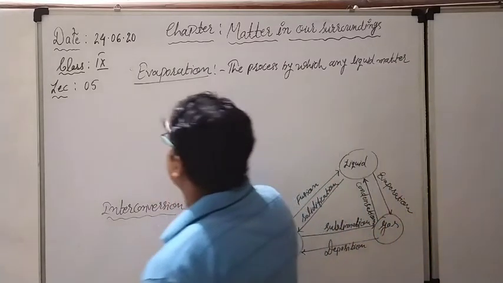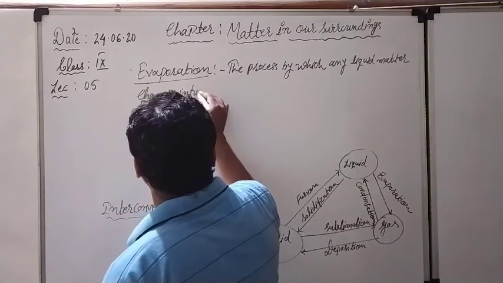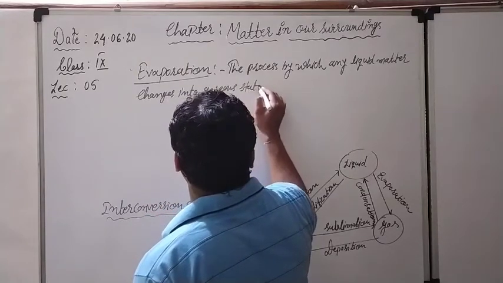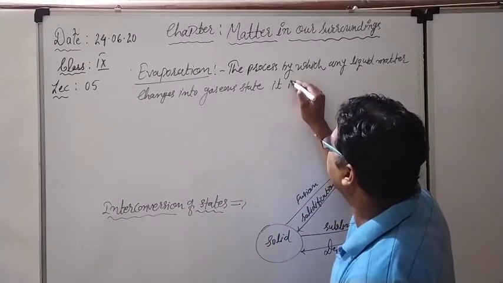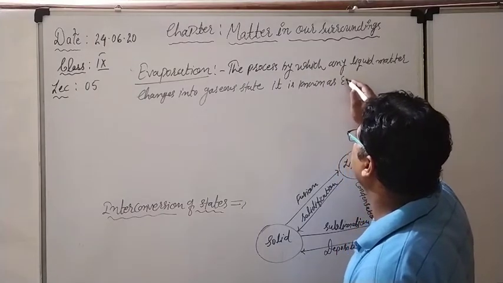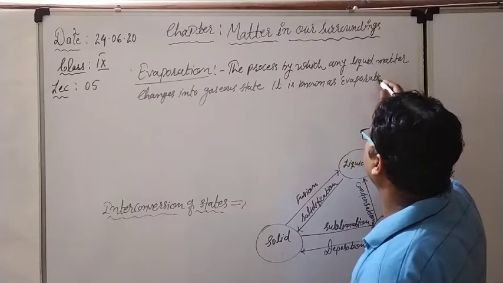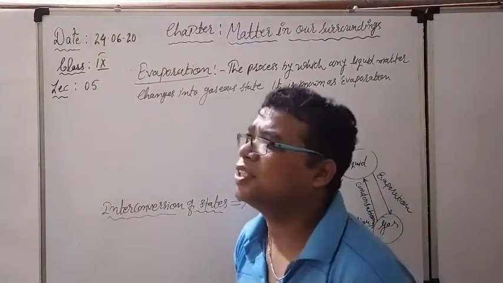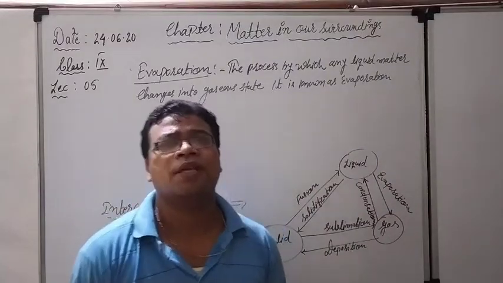changes into the gaseous state. This particular process is known as evaporation. The process by which any liquid substance, any liquid matter, changes its state from liquid to the gaseous state, that process is known as evaporation.